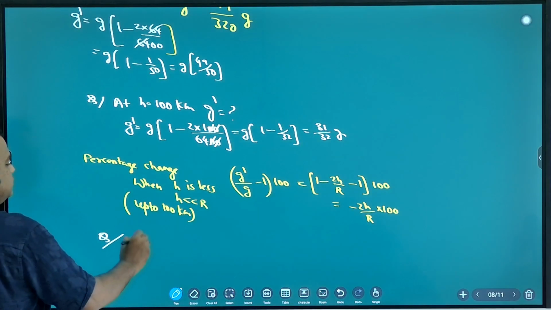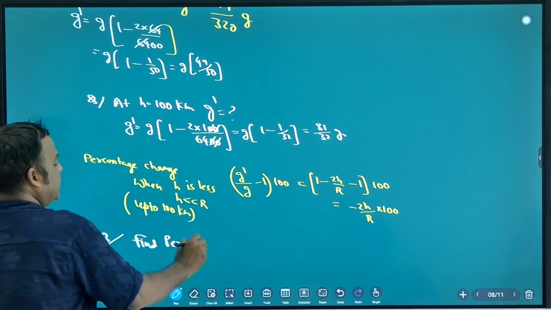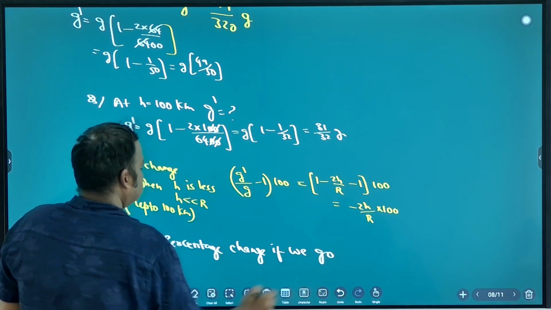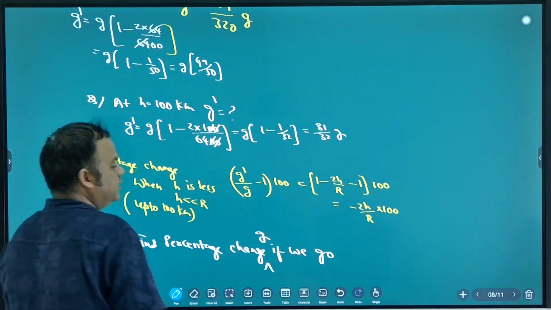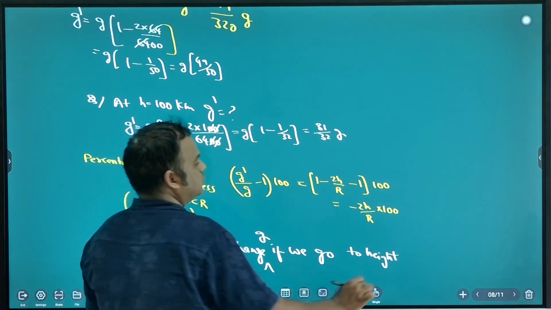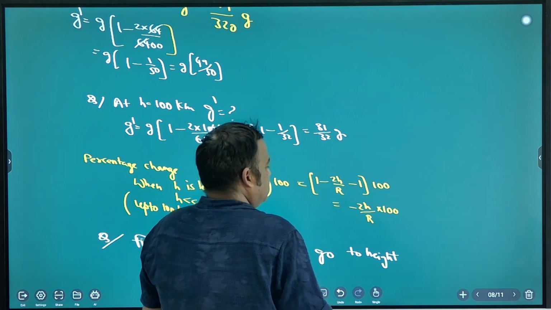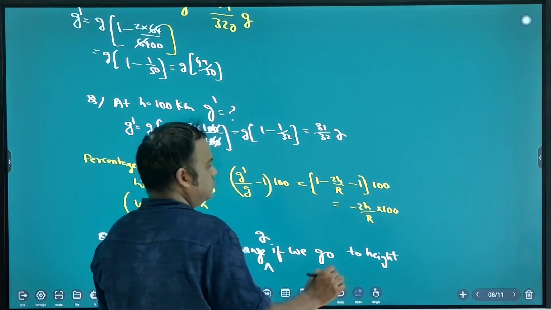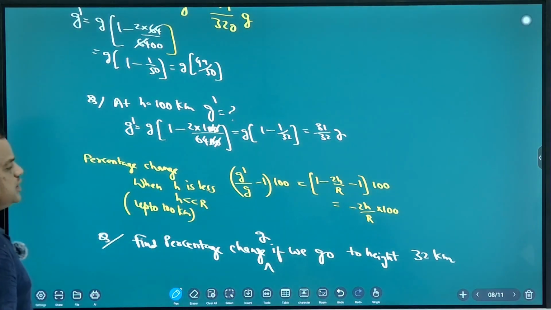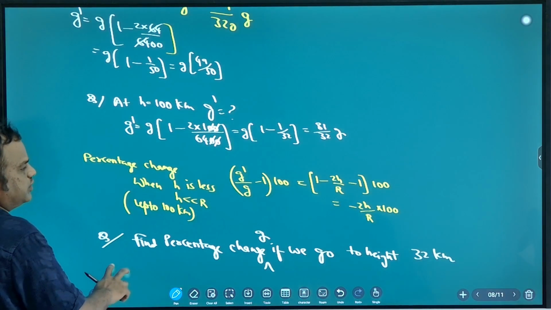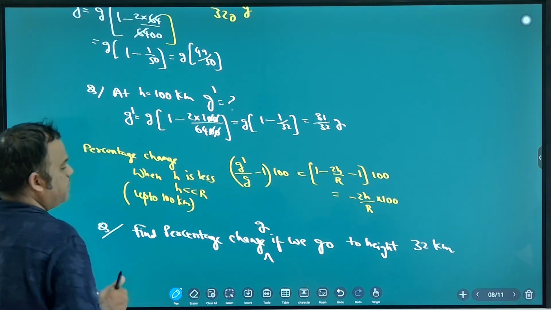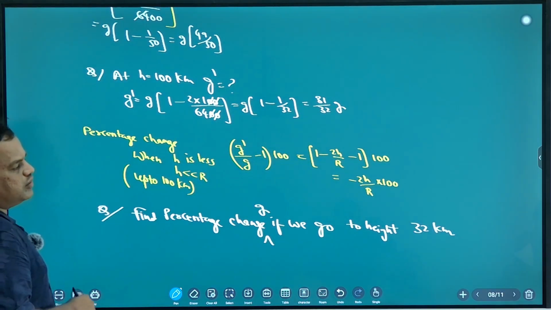Okay, solve this. Find percentage change in gravity if we go to height 32 kilometer.